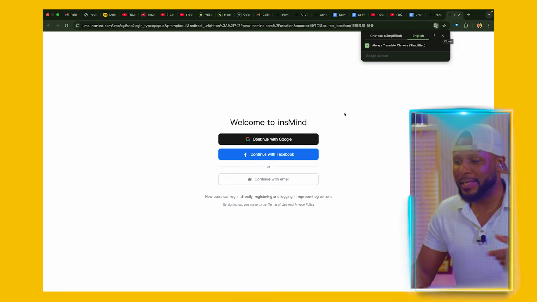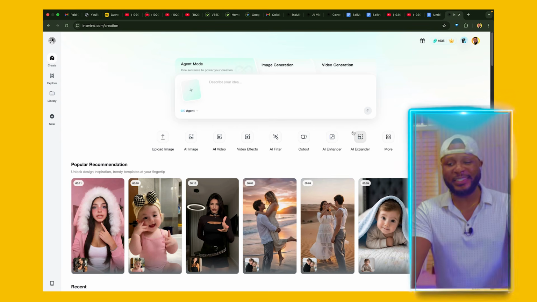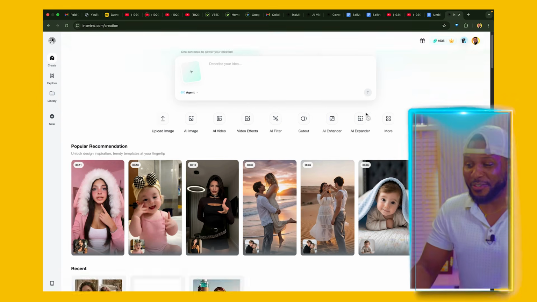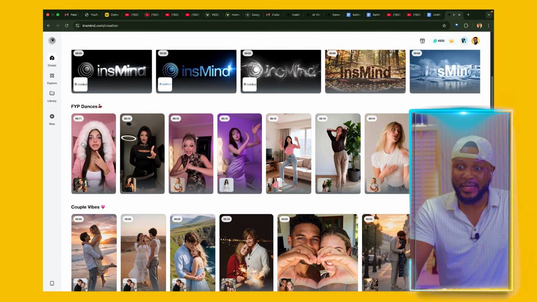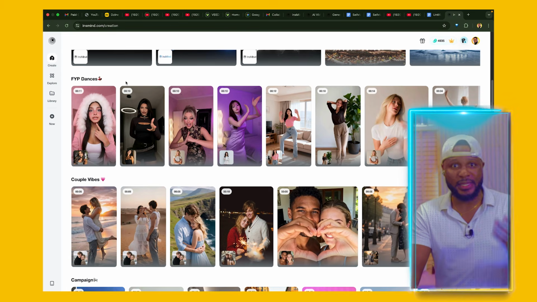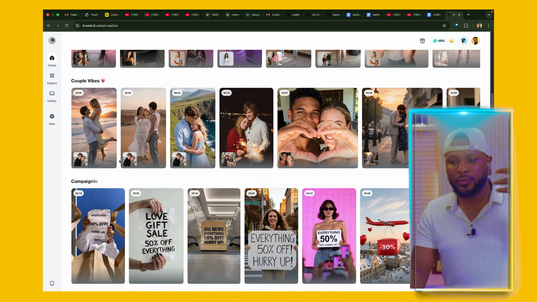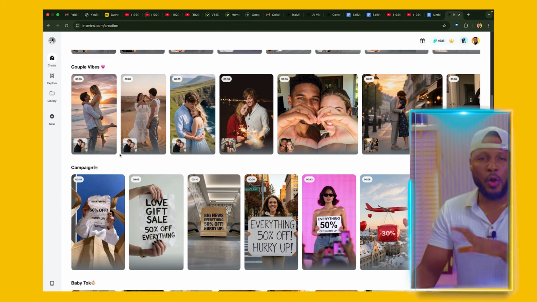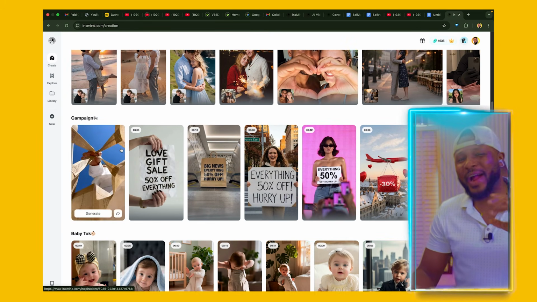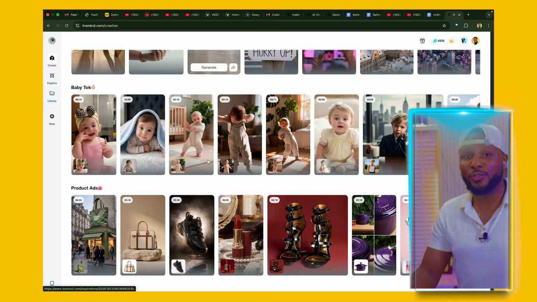So I'm going to go ahead and sign in with my Gmail account. Now I've successfully signed in and you're going to see this page. There are so many things that you can use this tool for. You can see a lot of templates here, FYP dances, the dances that you see on TikTok, and couple vibes that you see on TikTok, Facebook, Instagram. All these videos go viral, like insanely viral. So you can come here and use any of these things.